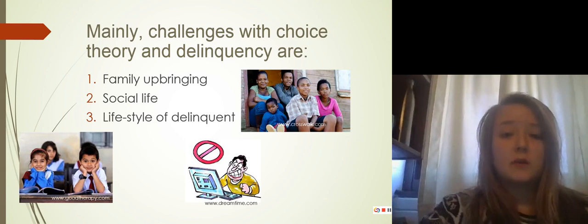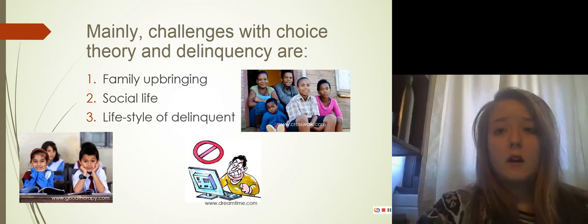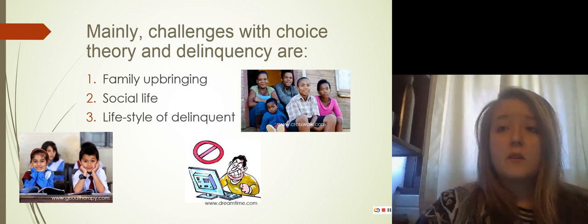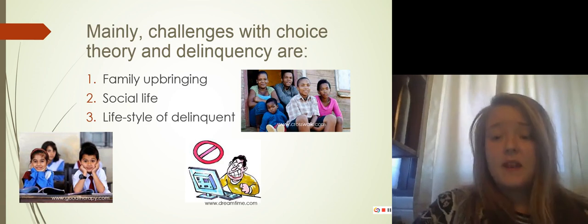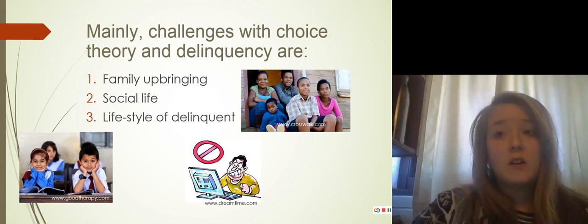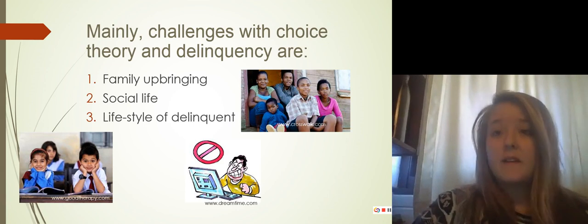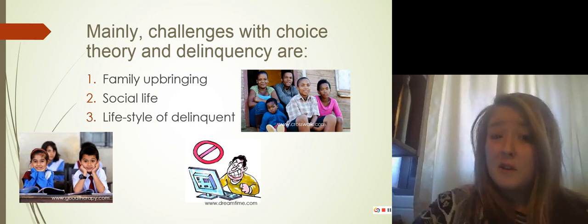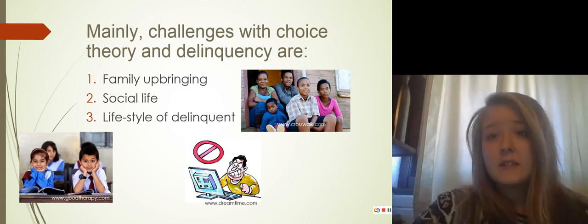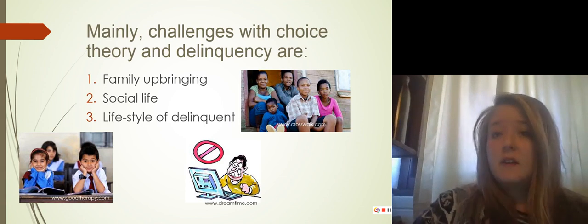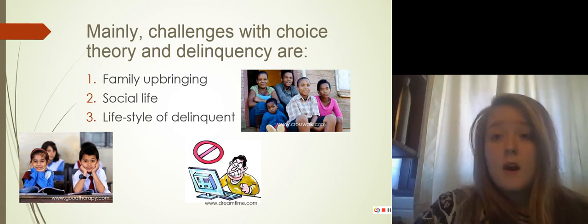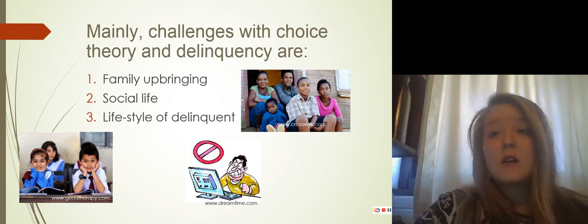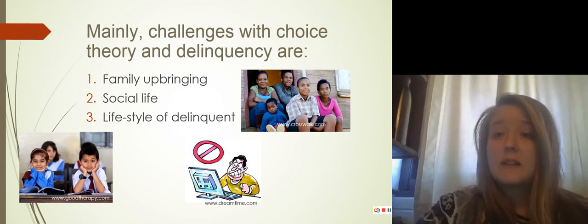Mainly, the challenge with choice theory and delinquency is the type of life that a delinquent has. If a child grew up with a bad upbringing with backwards ethics, which is mirrored in the neighborhood that they live in, then they are more apt to choose crime. A delinquent is taught that crime is normal and needed, and thus chooses to commit crime. If everyone in a delinquent's life is committing crime, then it seems like common sense that they should do so as well. Furthermore, as mentioned prior, a juvenile may choose crime for social gain, especially to gain acceptance amongst his or her peers.